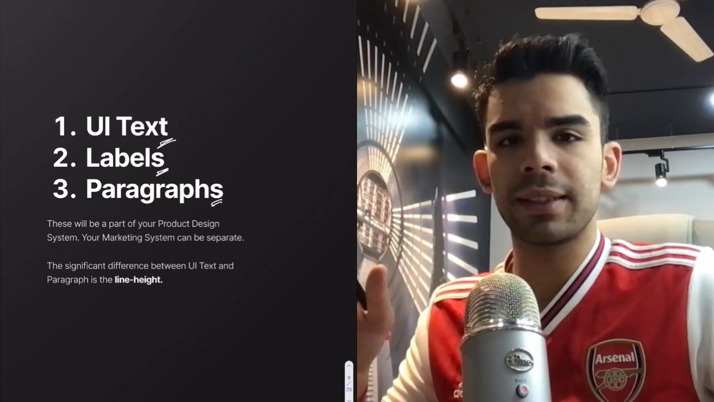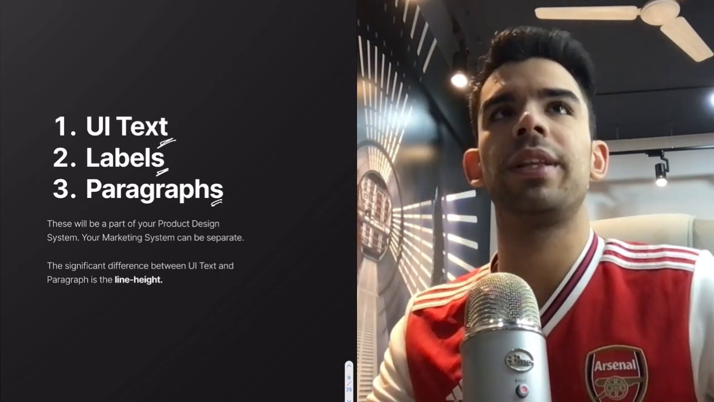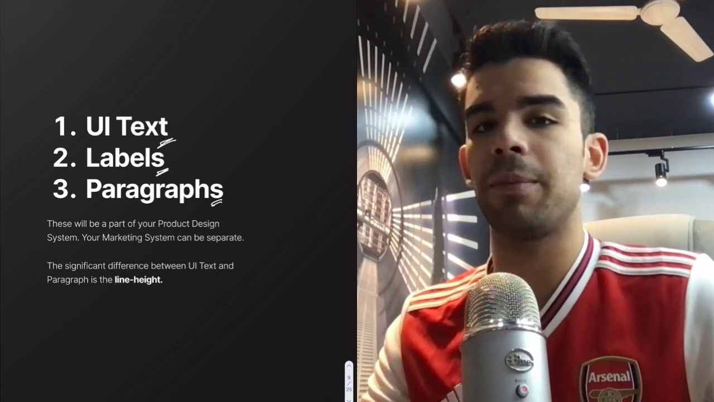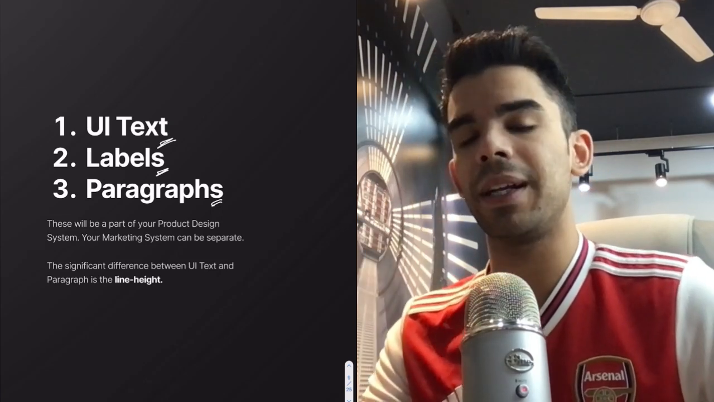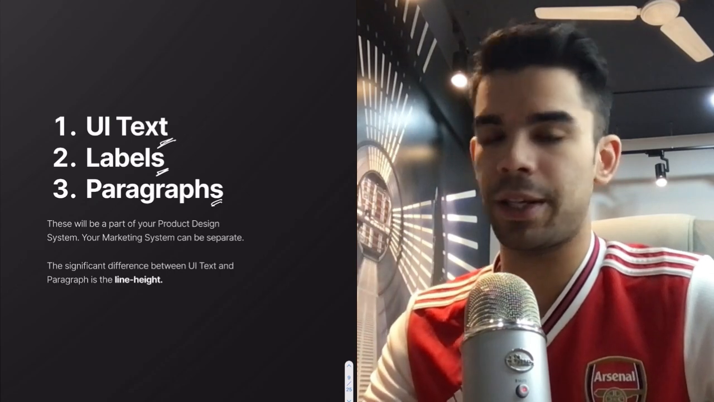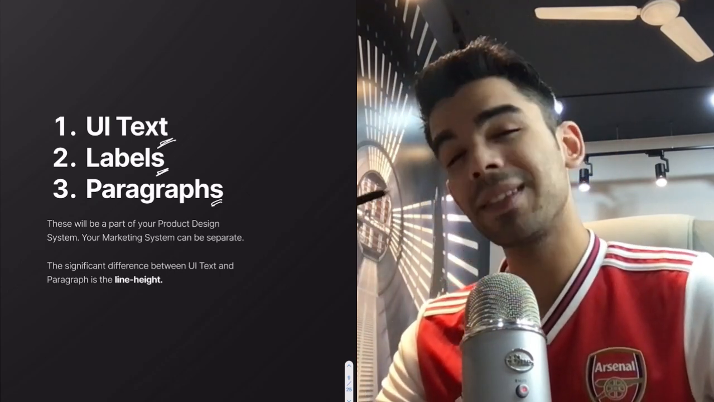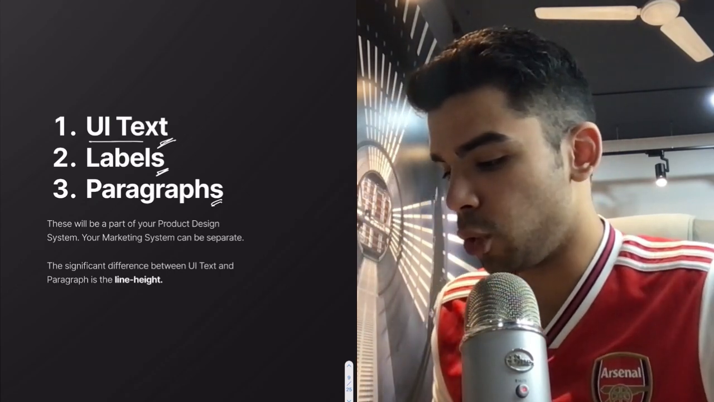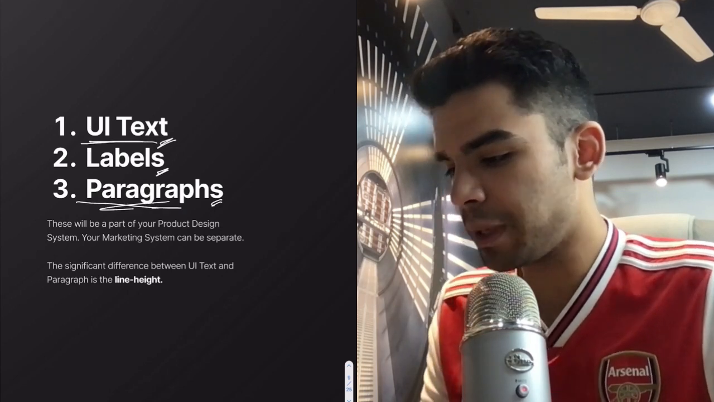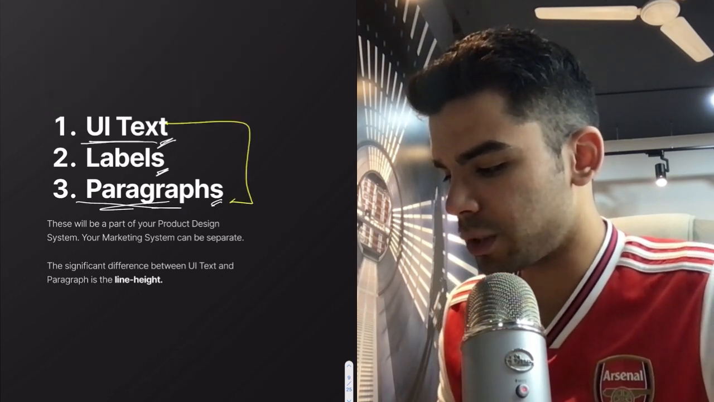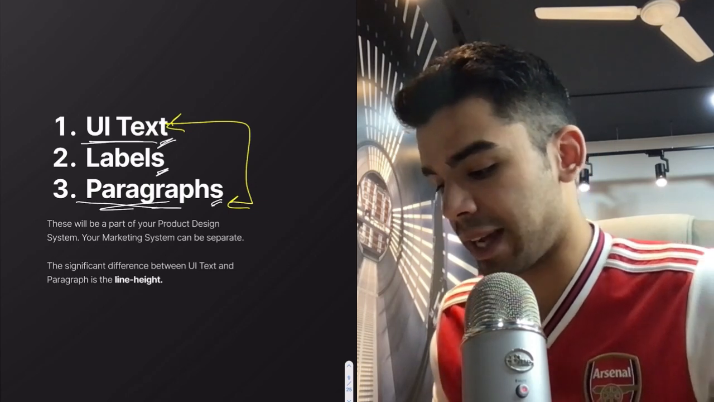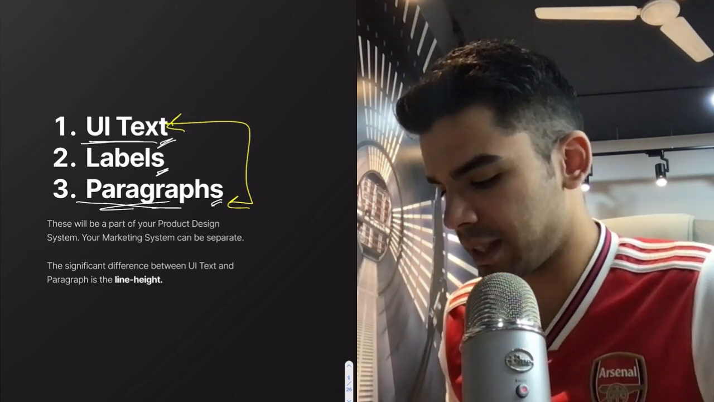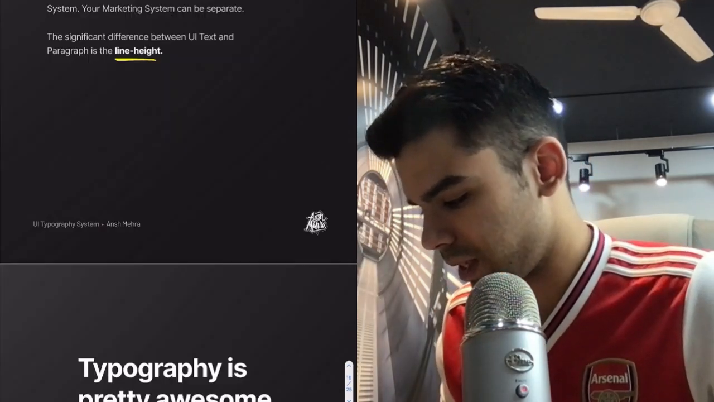Your marketing system can be absolutely perfect, right? So there has to be a system for your websites as well, but we will cater that separately. Right now, we're talking about the app that you will make. Now, there's a significant difference between your UI text and paragraphs. Most people mix these two. They don't declare separate types for it. And the biggest difference is the line height.